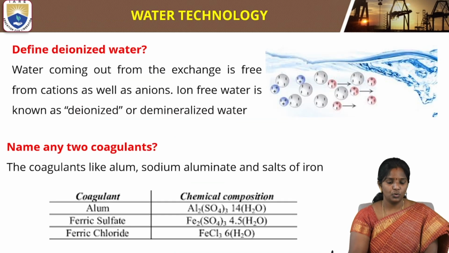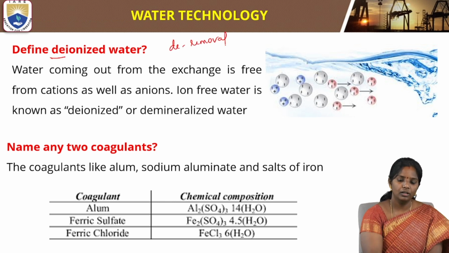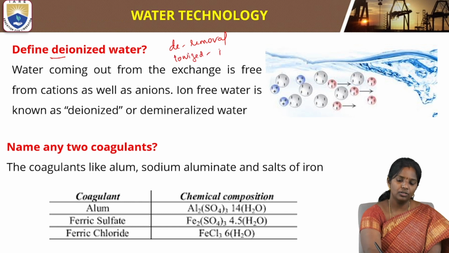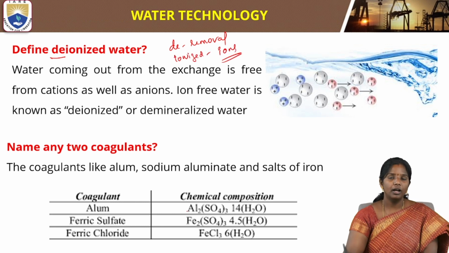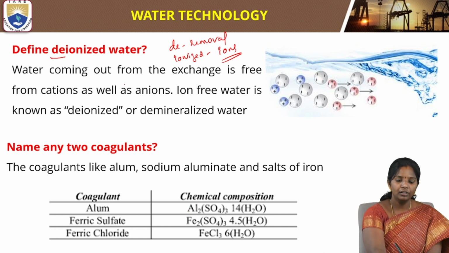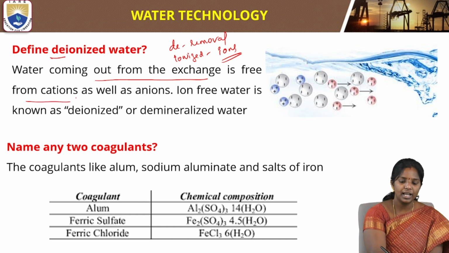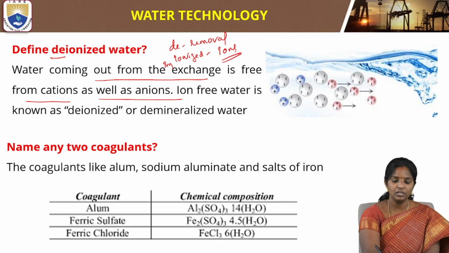Define deionized water. So what is deionized? De is removal, ionized is ions. We remove ions, so that is nothing but deionized water. Water coming out from the ion exchange is free from cations as well as anions.